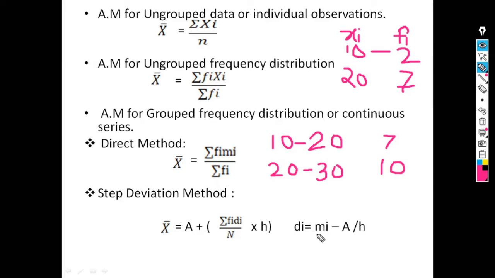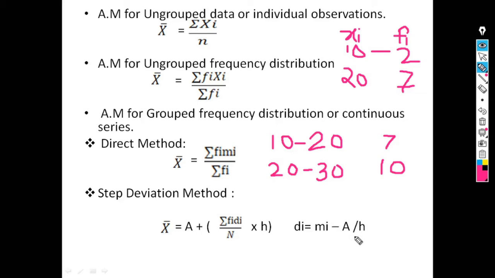Mi is midpoint or middle value. H is class width. Class width is calculated as upper class limit minus lower class limit. Suppose for this class interval the class width is 20 minus 10, that is 10. So di is equal to mi minus a upon h, and a is the assumed mean.